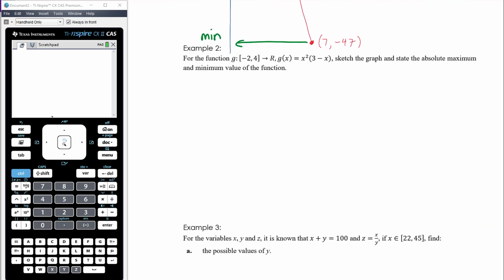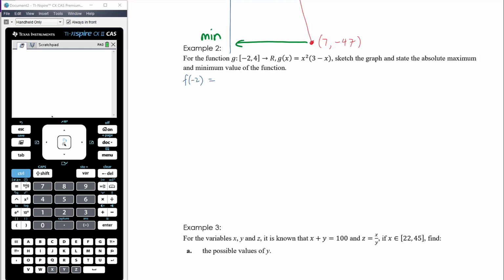Okay, so if we've got g, it's a cubic function, restricted domain, sketch the graph and state the absolute maximum and minimum values of this function. Okay, let's think about the cubic. It has x-intercepts at 0 and 3 with a turning point at 0. It goes from negative 2 to 4, so let's just work out those endpoints so we can get scale a little bit better than we did in the previous one.